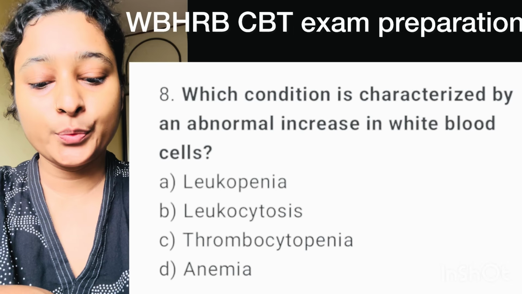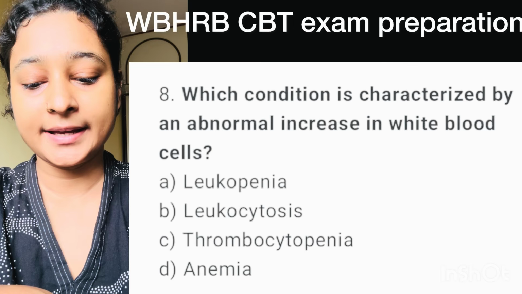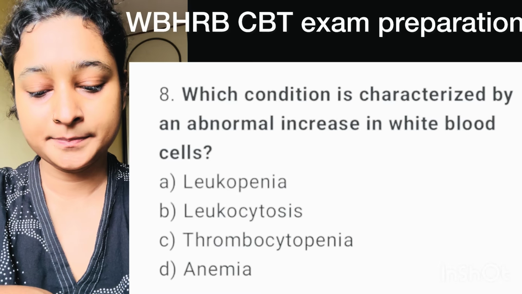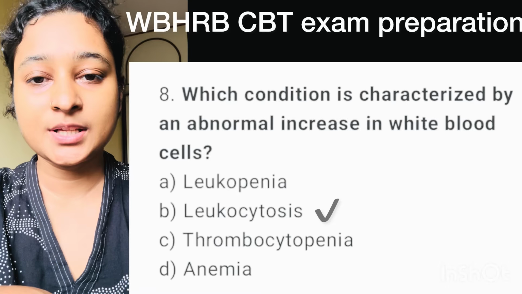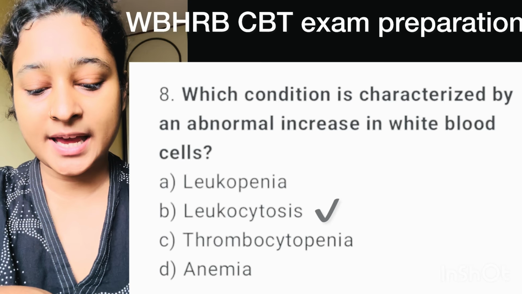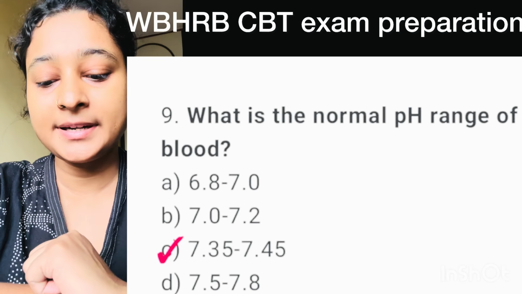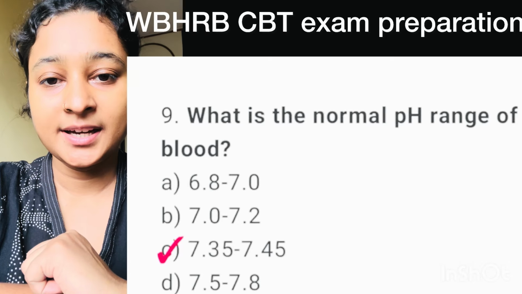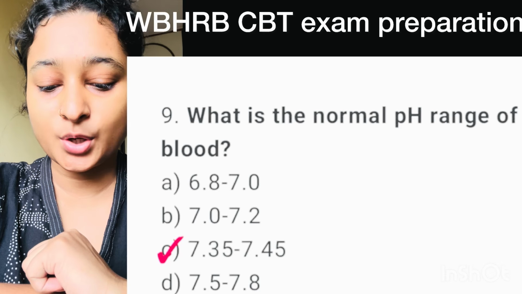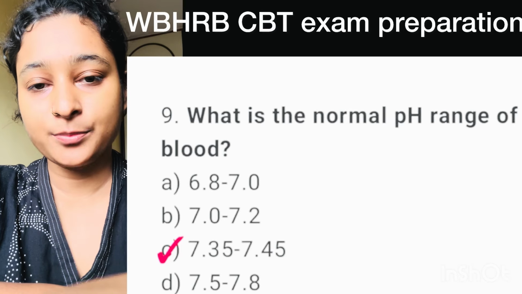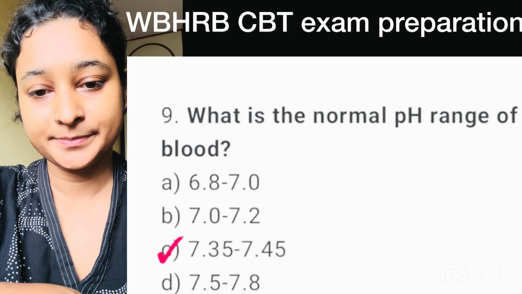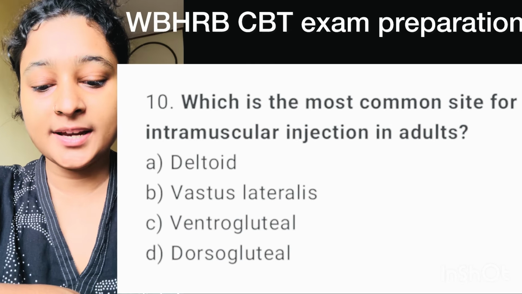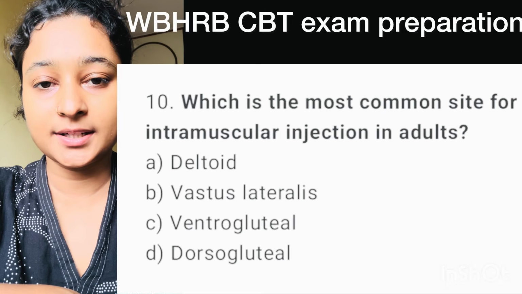Question number 8. Which condition is characterized by an abnormal increase in white blood cell? Here correct option is option B, leukocytosis. Question number 9. What is the normal pH range of blood? Here correct option is option C, 7.35 to 7.45. Question number 10. Which is the most common site for intramuscular injection in adults?